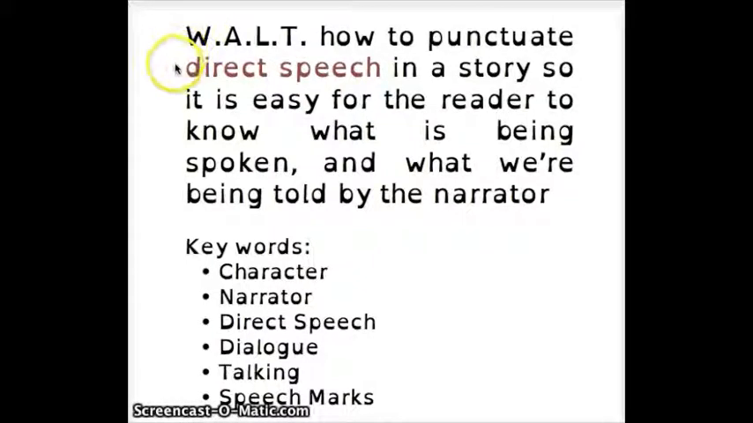We are learning today how to punctuate direct speech in a story, so it's easy for the reader to know what is being spoken and what we're being told by the narrator. Our key words are character, narrator, direct speech, dialogue, talking, all of which mean the same thing: direct speech, dialogue and talking, and speech marks, which look a little like this. Hello. Here are our speech marks.